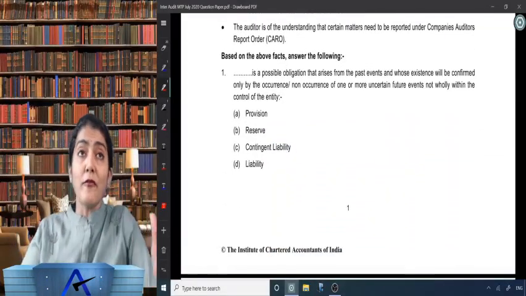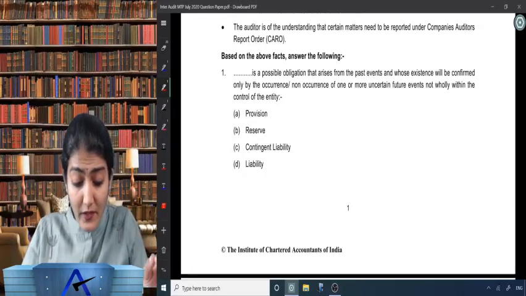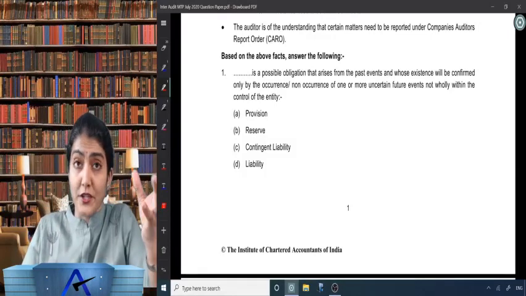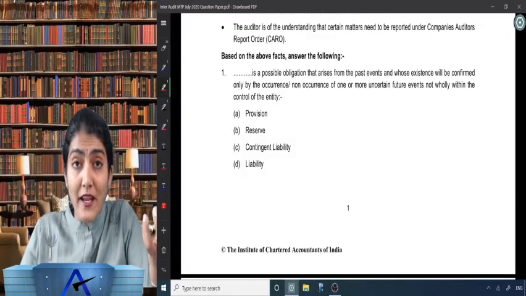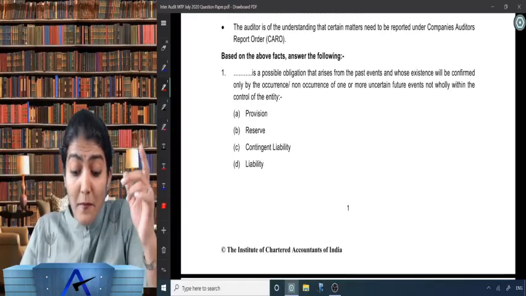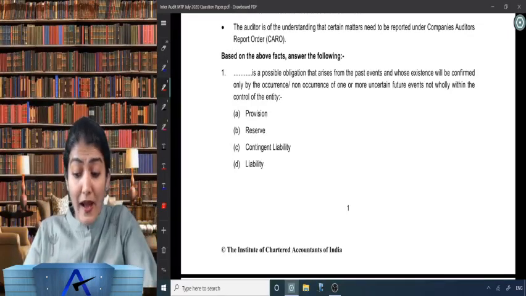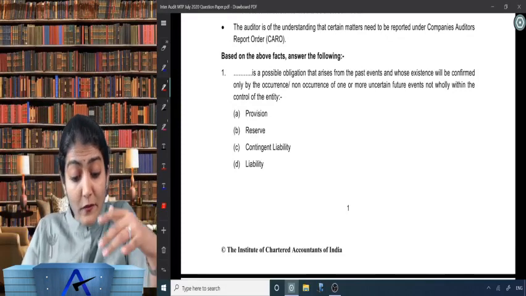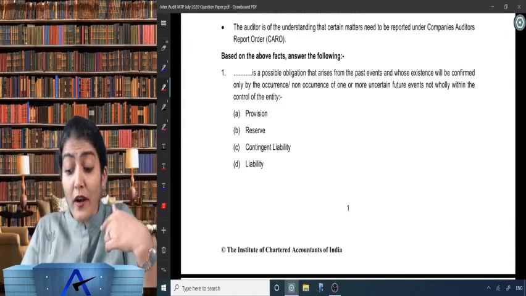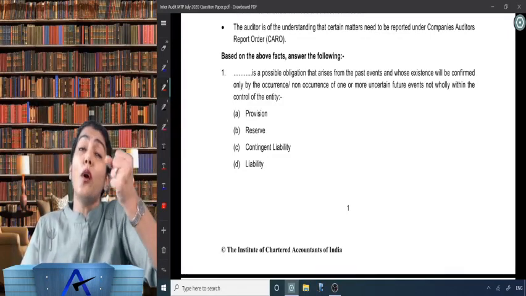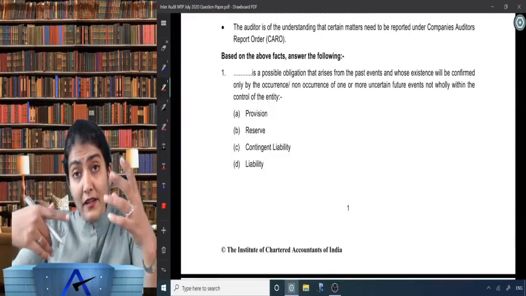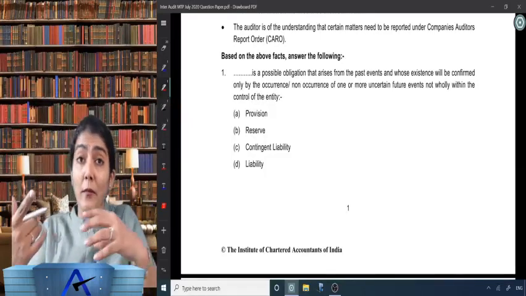The auditor is of the understanding that certain matters need to be reported under CARO. So certain matters of reporting under CARO also. Now, based on the above facts, answer the following. A dash is a possible obligation. So one, it could be a present obligation, or second, it could be a possible obligation. Here it says a possible obligation that arises from a past event and whose existence will be confirmed only by the occurrence or non-occurrence of one or more uncertain future events not wholly within the control of the entity.